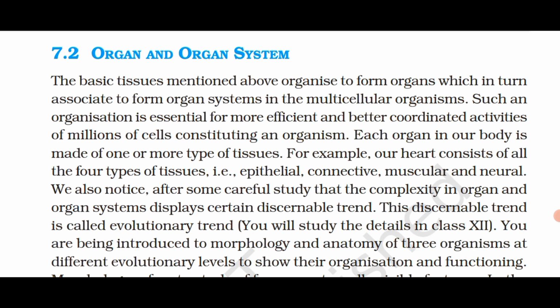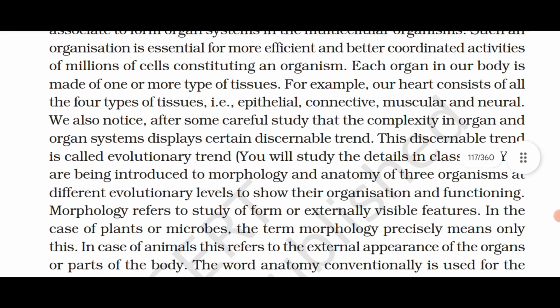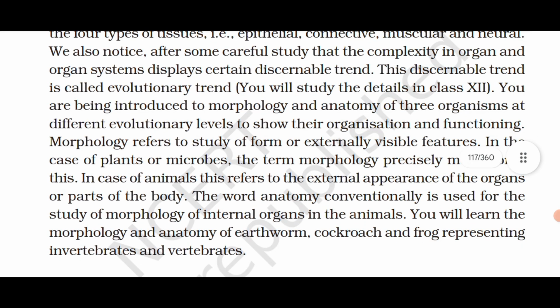We also notice after some careful study that the complexity in organ and organ system displays a certain discernible trend. This discernible trend is called evolutionary trend. You are being introduced to morphology and anatomy of three organisms at different evolutionary levels to show their organization and functioning. Morphology refers to study of form or externally visible features.